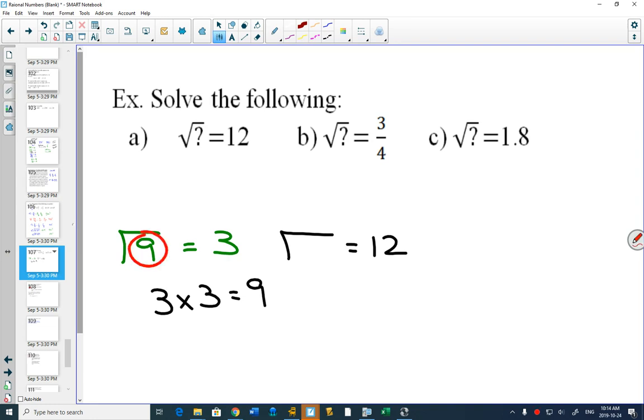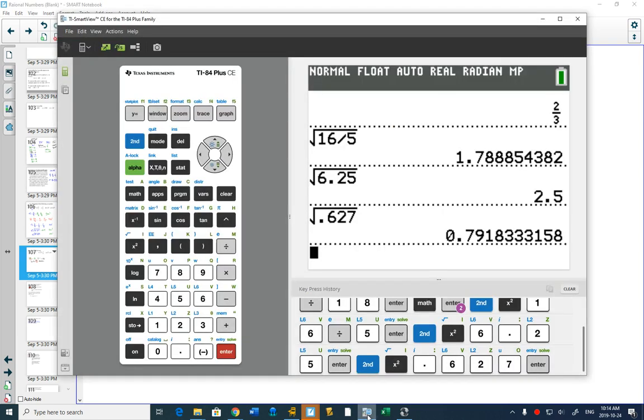This number is this number, right? So what could I type into my calculator if I write, what could I write here? I know the square root of 9 is 3 because 3 times 3 is 9. Square root of something is 12 because 12 times 12, this is where our calculator comes in handy.